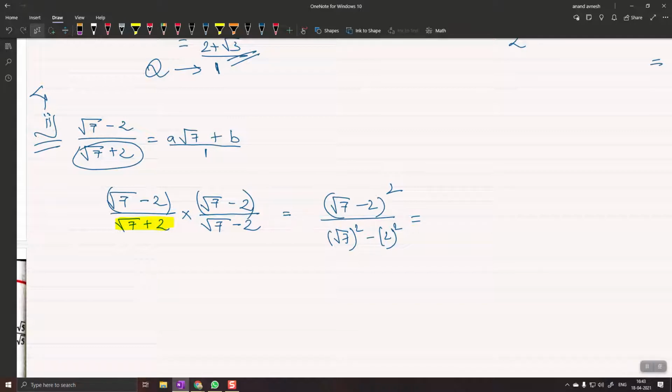Shlok, can you please help me ahead? How do I expand this and simplify this? You have to use a minus b the whole square, which is a square minus 2ab plus b square. ठीक है, अपने पास a भी है b भी है. a is root 7 and b is 2.